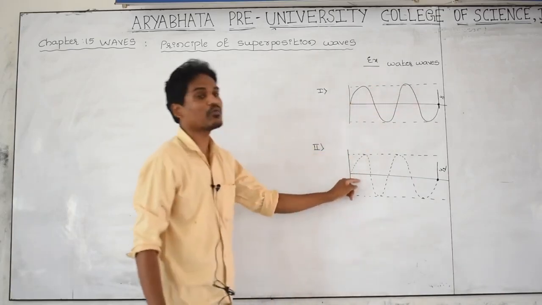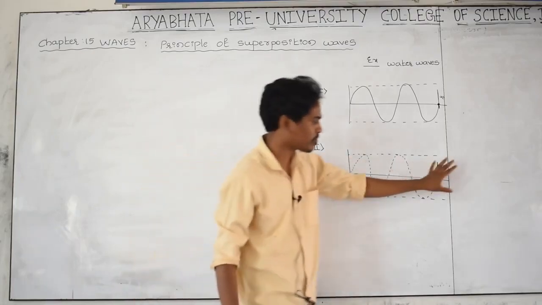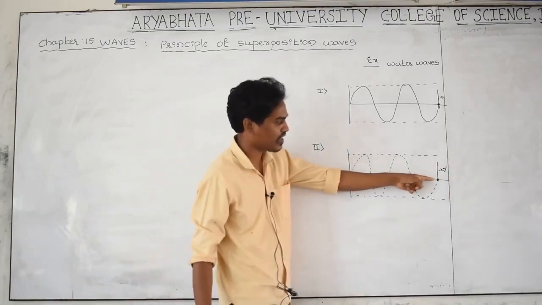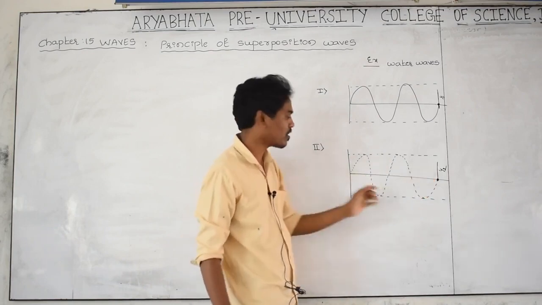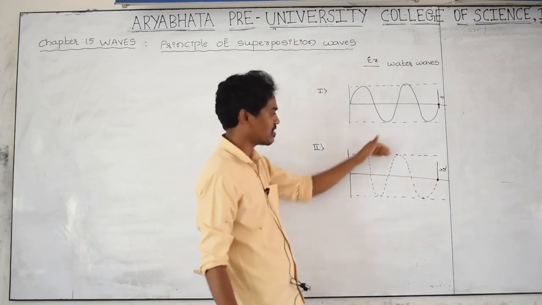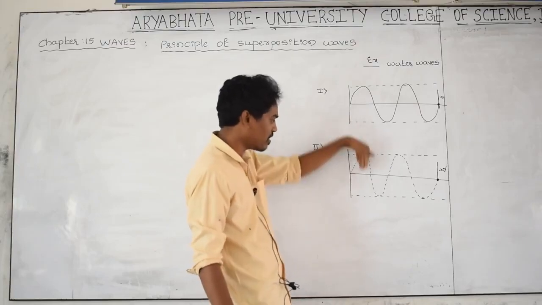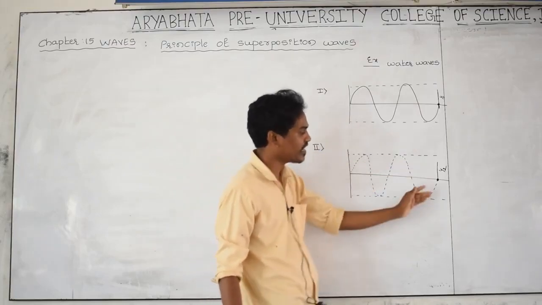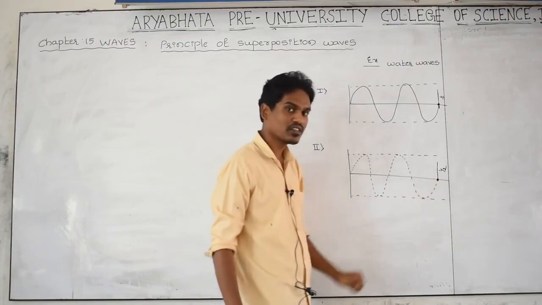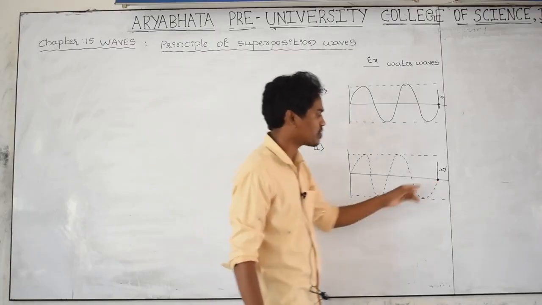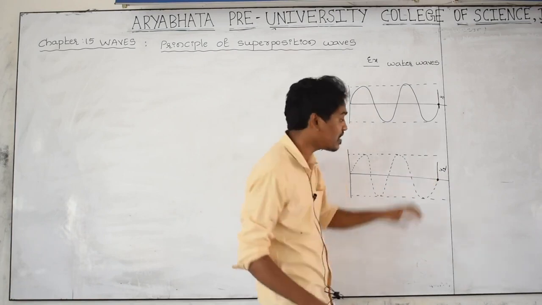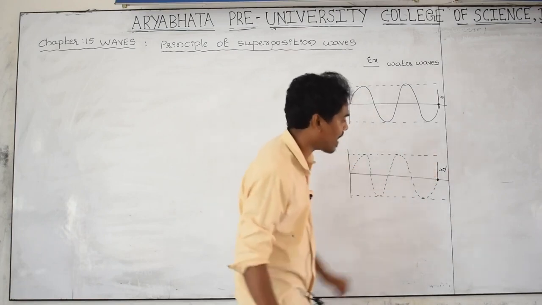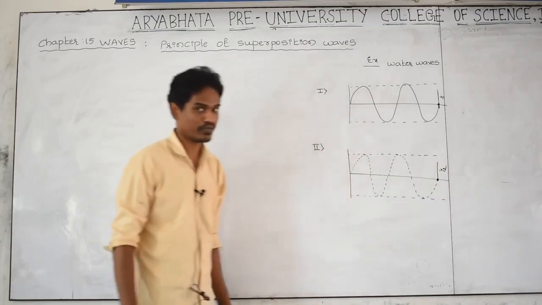And let us take another water wave. This is also the surface of the water. On the surface of the water there is a reference point or a marker cap. The wave is moving like this. I have named this wave the second wave. The wave is going and hitting this marker cap. What will happen? The marker cap takes a displacement, and that displacement taken by this point, I have indicated as y2.